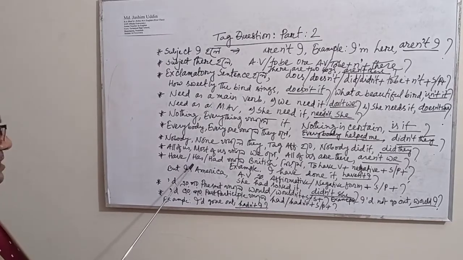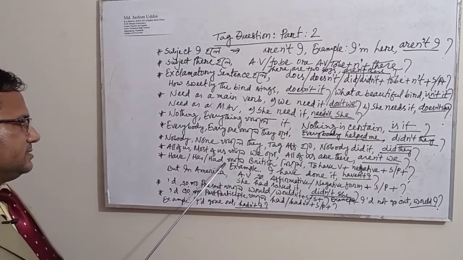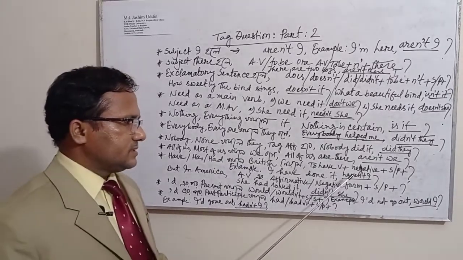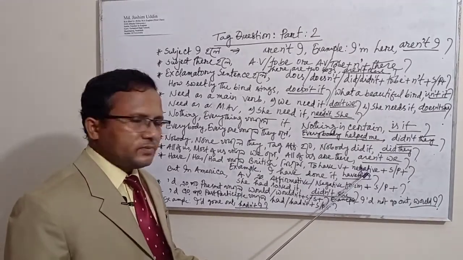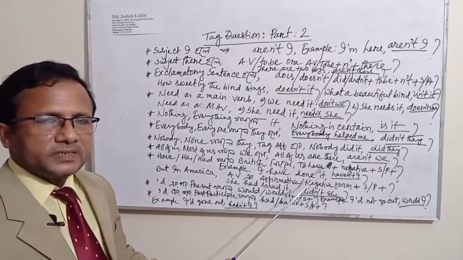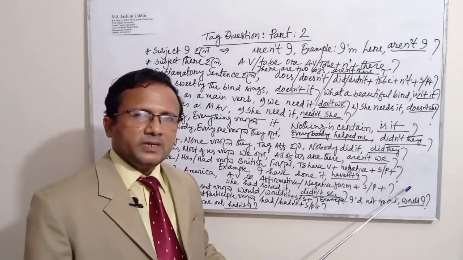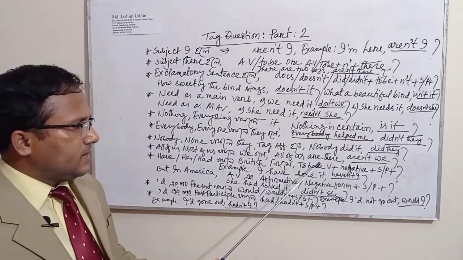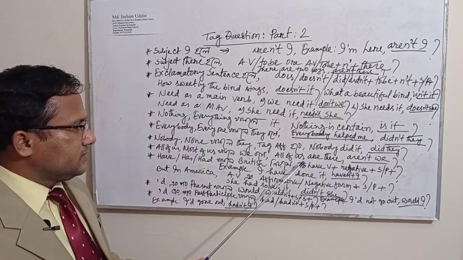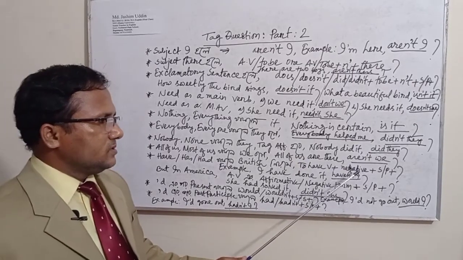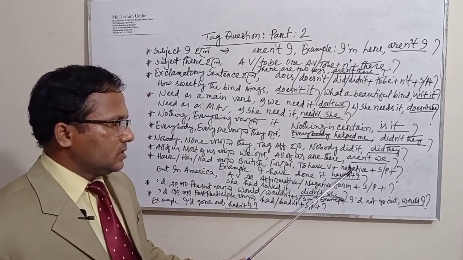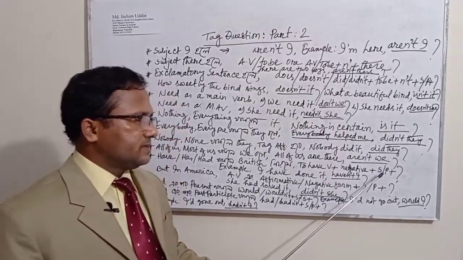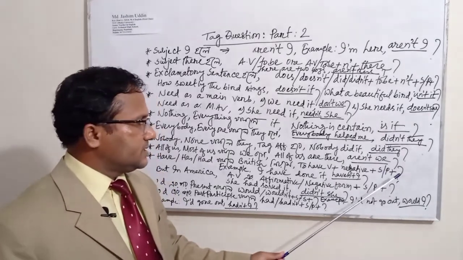Now if the to have verb is used in a sentence, we will have to follow two ways. One is the British rule, another one is the American rule. And if the to have verb is used in any sentence, then we will have to use at the tag question the to have verb plus negative form plus subject oblique pronoun in British style.